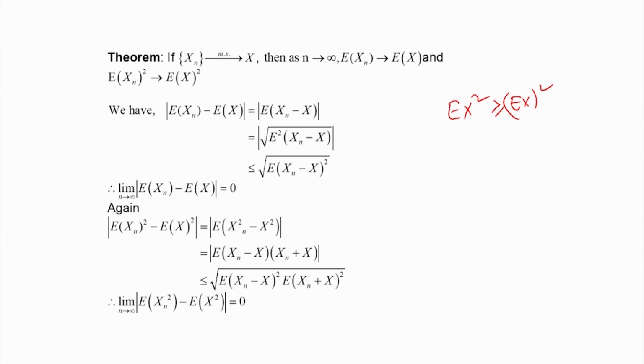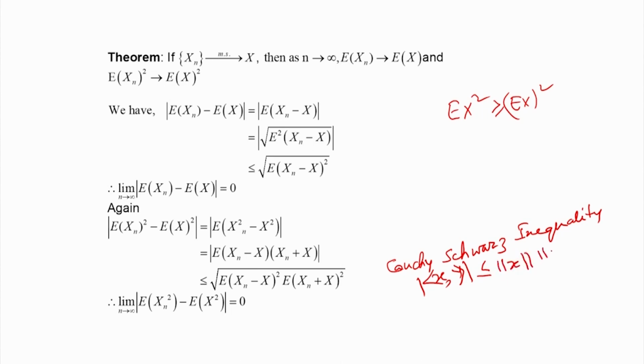Now, we have a famous inequality known as the Cauchy-Schwarz inequality. What does it say? Suppose I have a vector x and a vector y. If I consider the inner product and then take the magnitude, it is less than or equal to the norm of x into the norm of y.